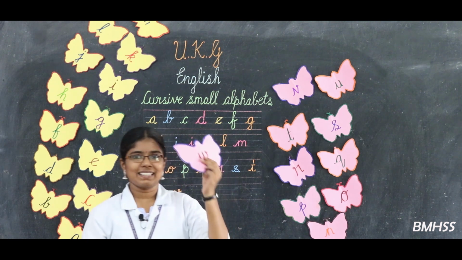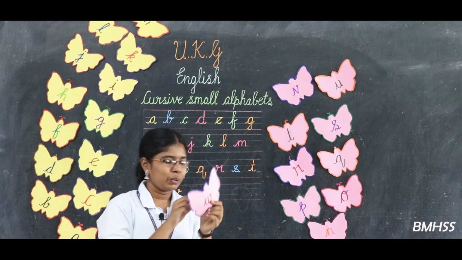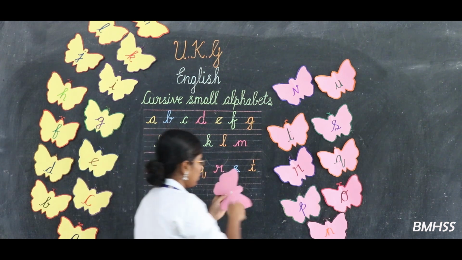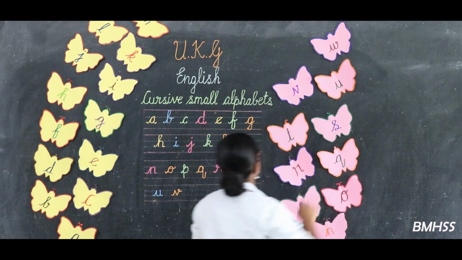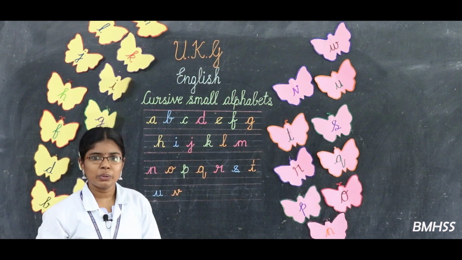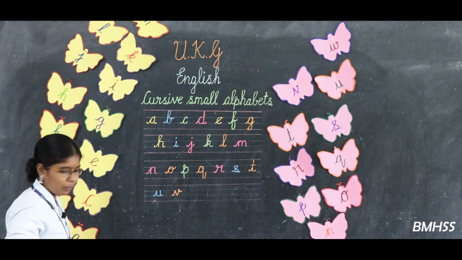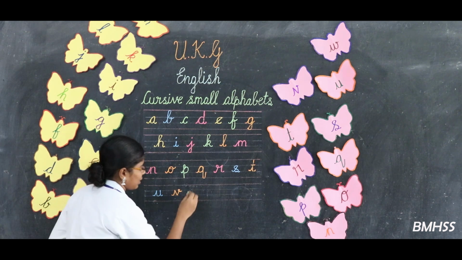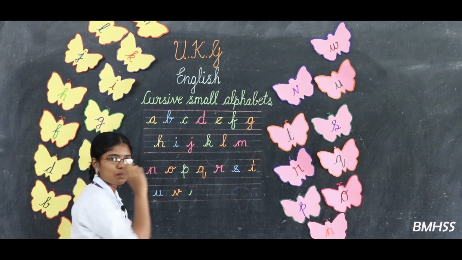The next letter is W. What letter is this? W. Look at the board. Okay, how can we write W in cursive? Shall we learn it? Okay, look at the board. Again, keep your pencil on the third line. Start with the small bend.